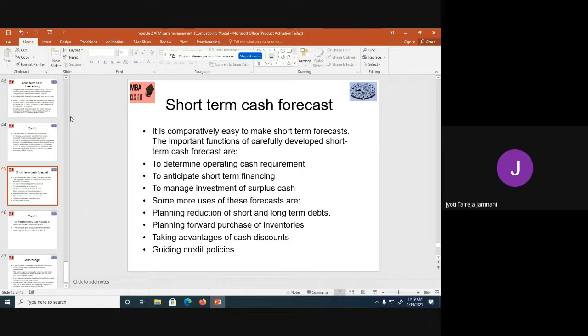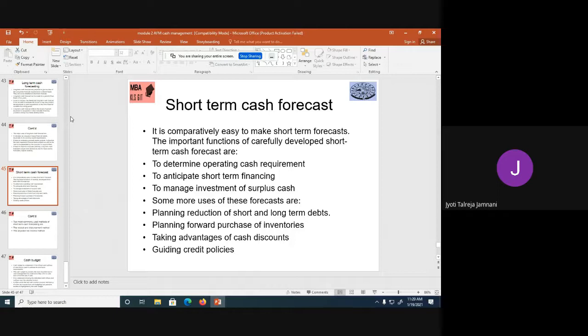Some more uses of these forecasts are that they help you to plan to reduce the short and long-term debts. If you have extra cash, you can pay back your loans, debt, or creditors, and you can minimize the debts. It will help you in planning forward purchase of inventories. If you have surplus cash, you can buy inventory and keep it at lower prices. It will help you to take advantage of cash discount offers, and it will guide you to prepare credit policies.